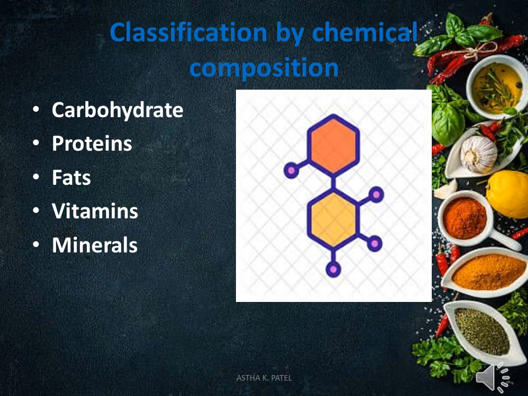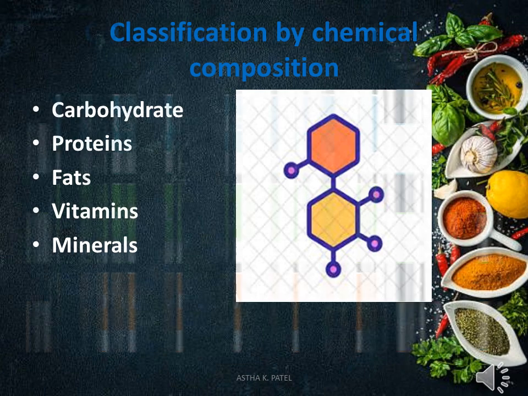Vitamins and minerals also have different kinds of chemical compositions. So based on the chemical compositions, based on the chemical structures, food can be classified into 5 categories: carbohydrates, proteins, fats, vitamins and minerals.